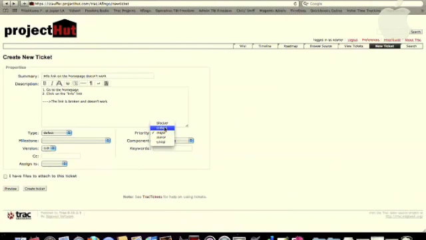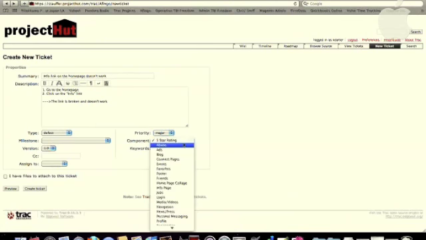You can change it to critical or blocker where it applies. A critical issue is something that needs to be fixed immediately, and a blocker is something that prevents you from doing something else, i.e., cannot create user account. Then you will select your component where applicable. It will tell the engineer where the issue is occurring. In my case, I'm selecting info page.